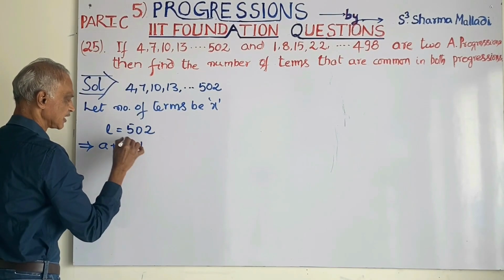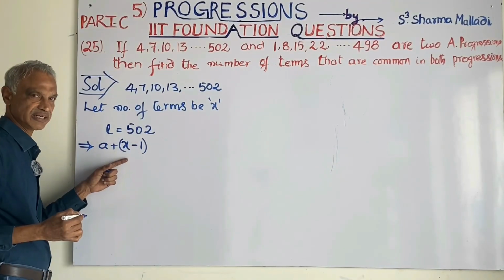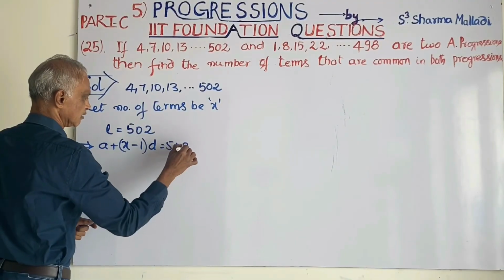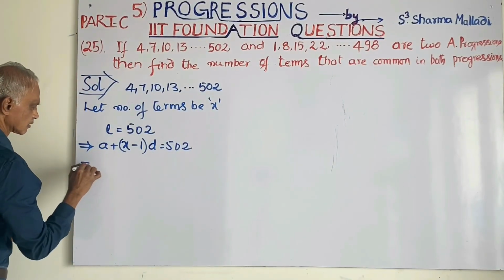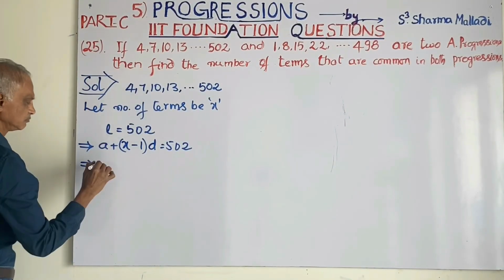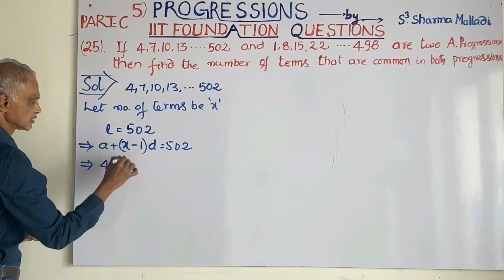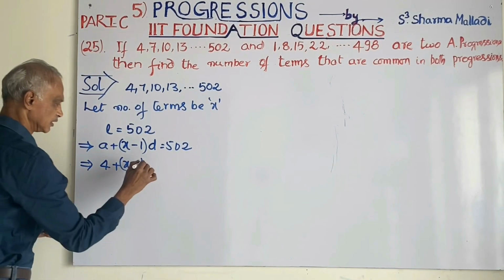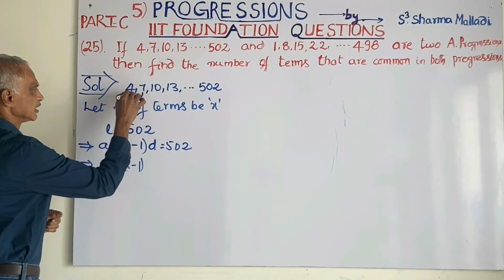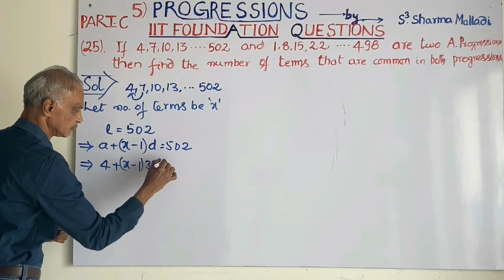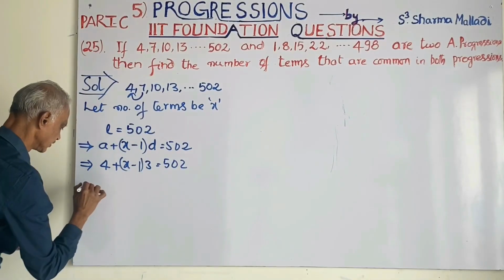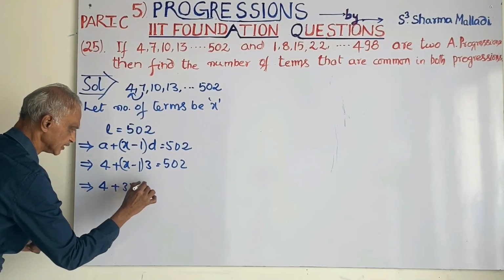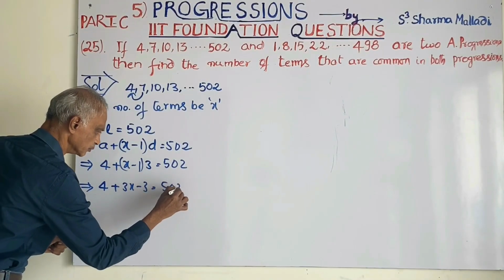That's why I am taking x minus 1, instead of n, I am taking x. x minus 1 into d. A, what is the first term? 4 plus x minus 1. We have to find the number of terms. D, what is d here? 7 minus 4, 3, is equal to 502. 4 plus 3x minus 3 is equal to 502.